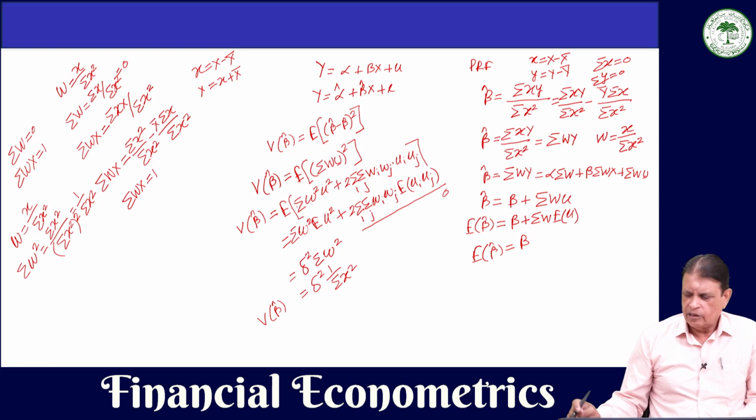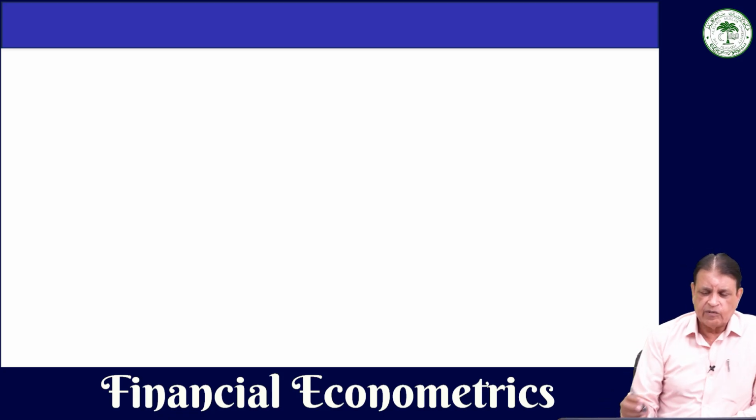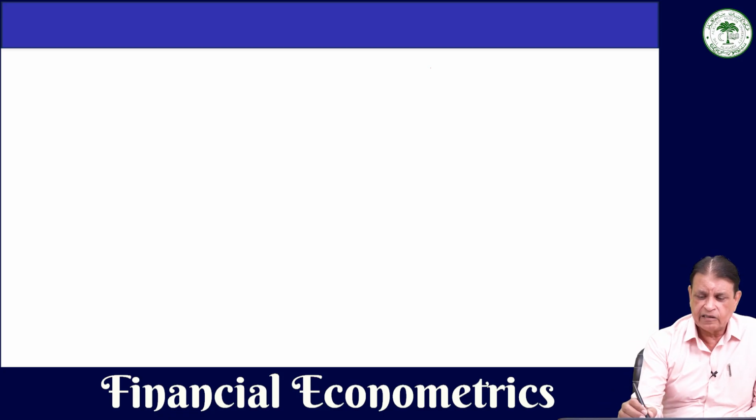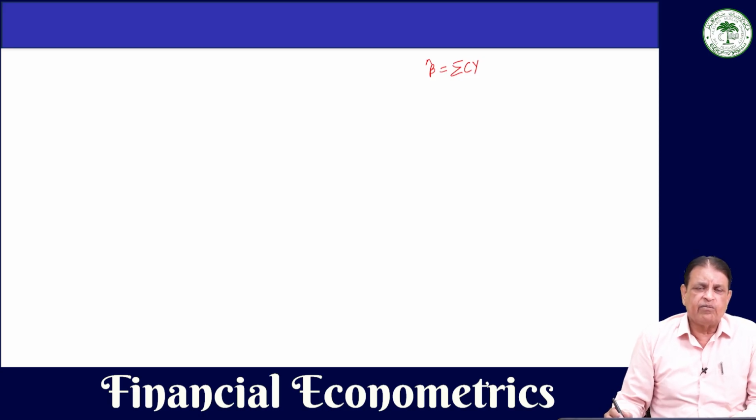Suppose we take this one, the beta hat, and we write it in a different way. We write it as summation Cy, where C is a weight, and this weight has to be chosen in such a way that the variance of beta hat is minimum in the class of linear unbiased estimators.